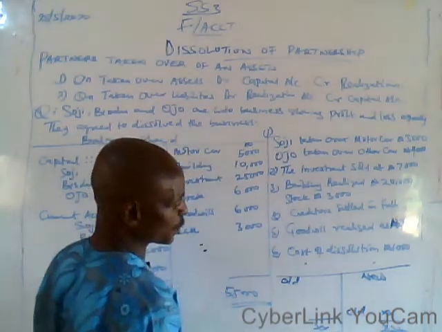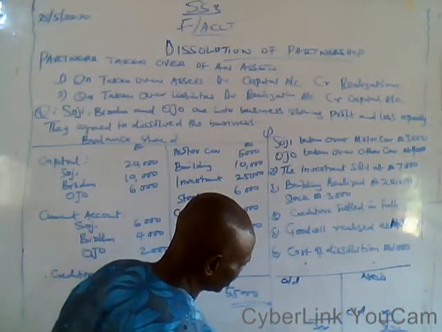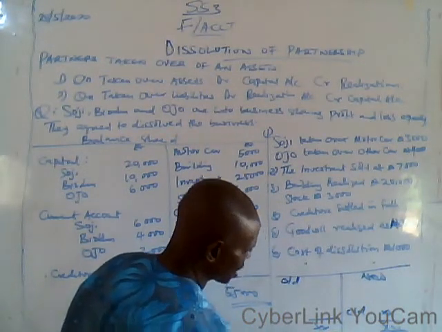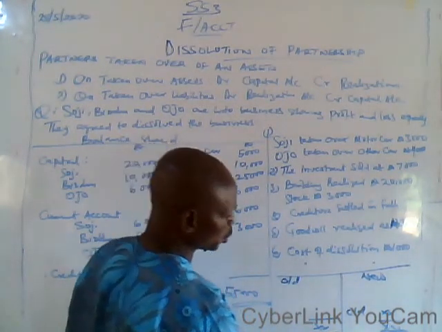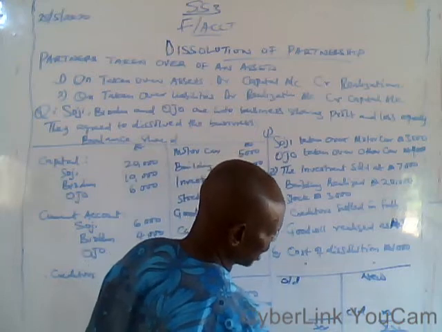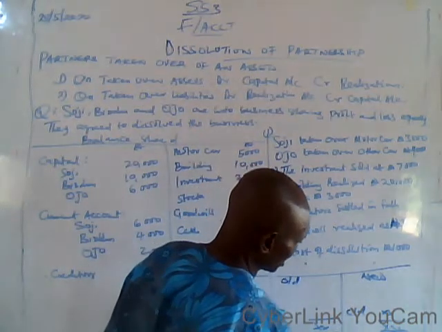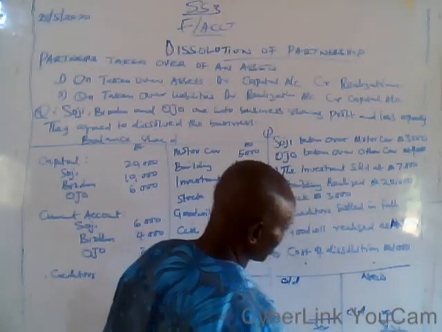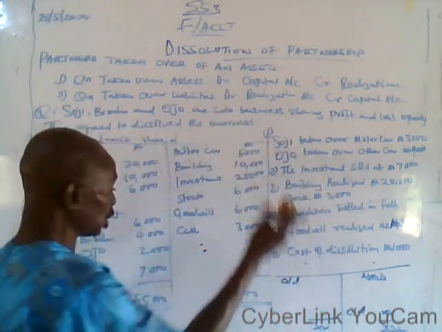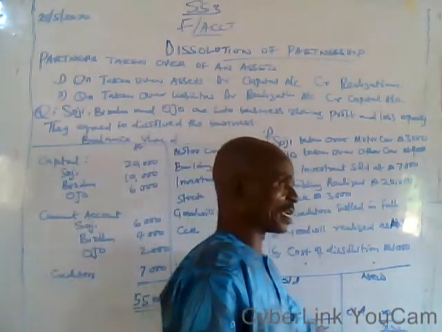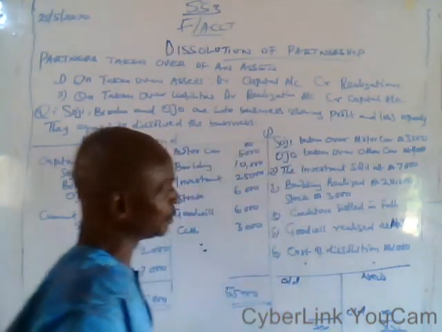By the time you close it, you come to this side, you have a balance brought down with the figure here, and you now use the sharing profit ratio. You have a sharing of loss equally between Soji, Uju, and Biodun; you divide the net loss by 3 equally, and you close the account.